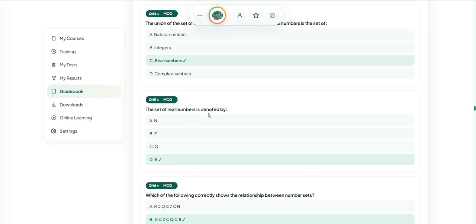The set of real numbers is denoted by R.